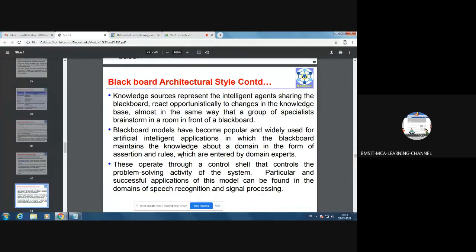And signal processing. What is signal processing? Signals will be captured and it will be converted into digital signals, that is zeros and ones. Then the data will be processed. That is called signal processing. So signal processing, that is especially a part of communication system, digital communication system.